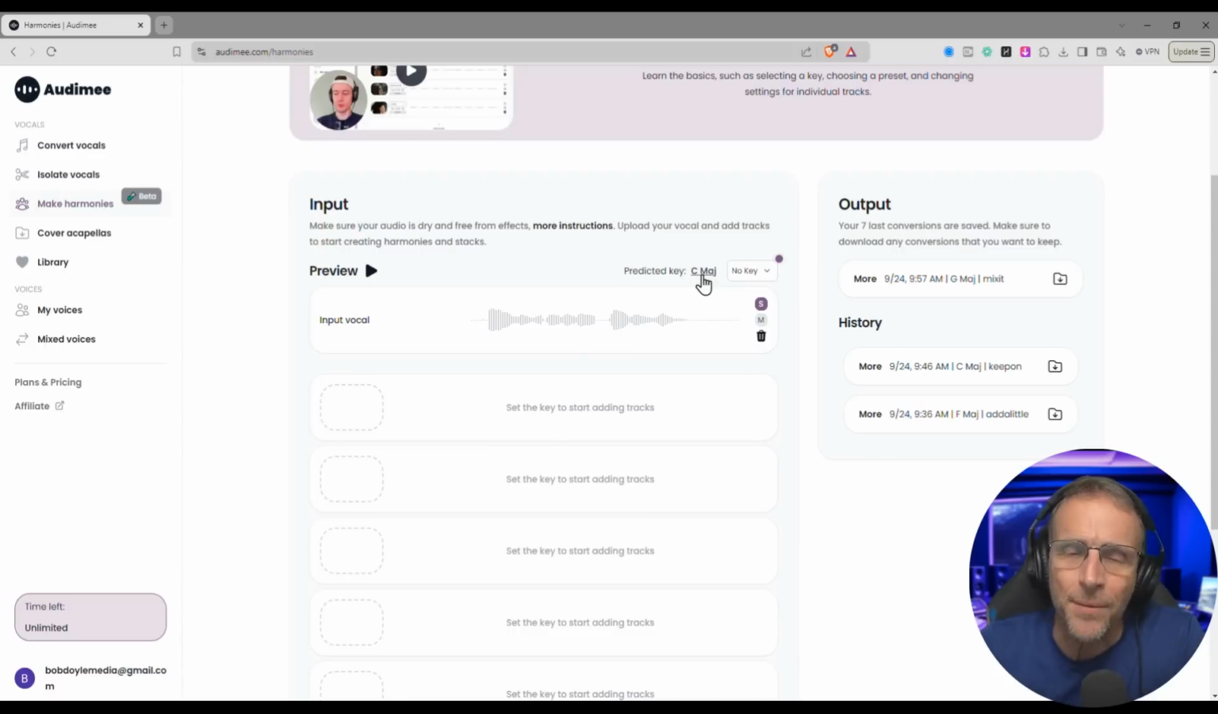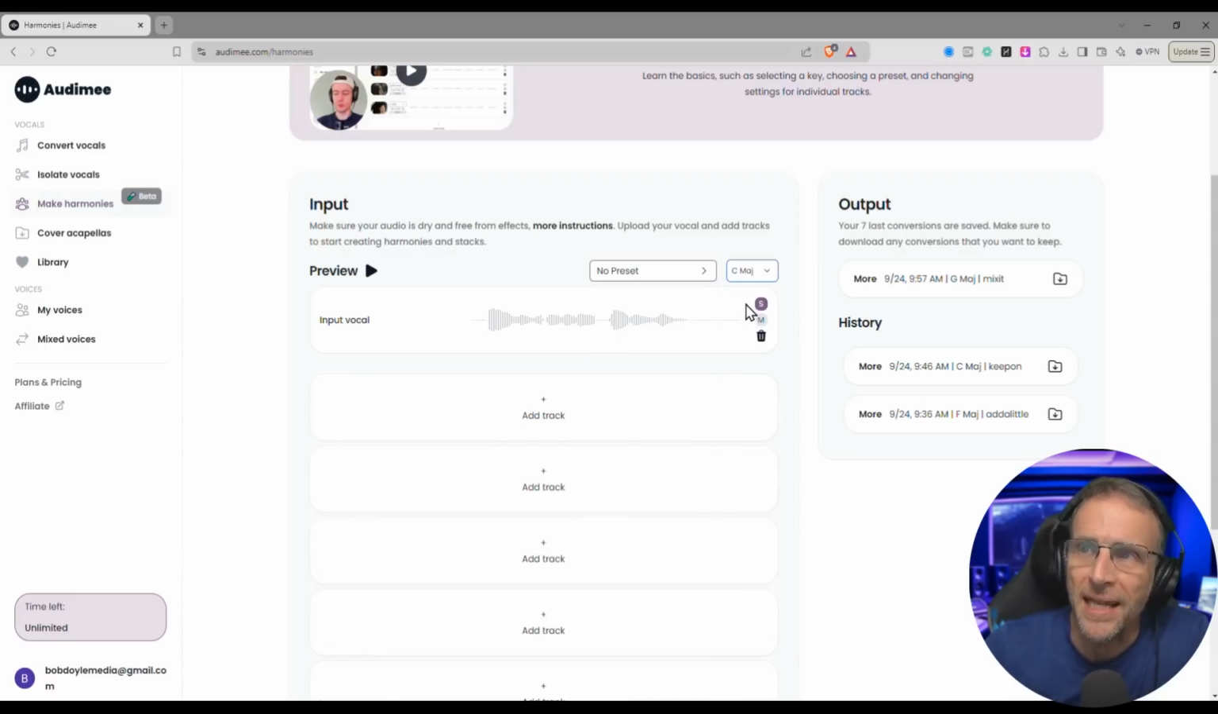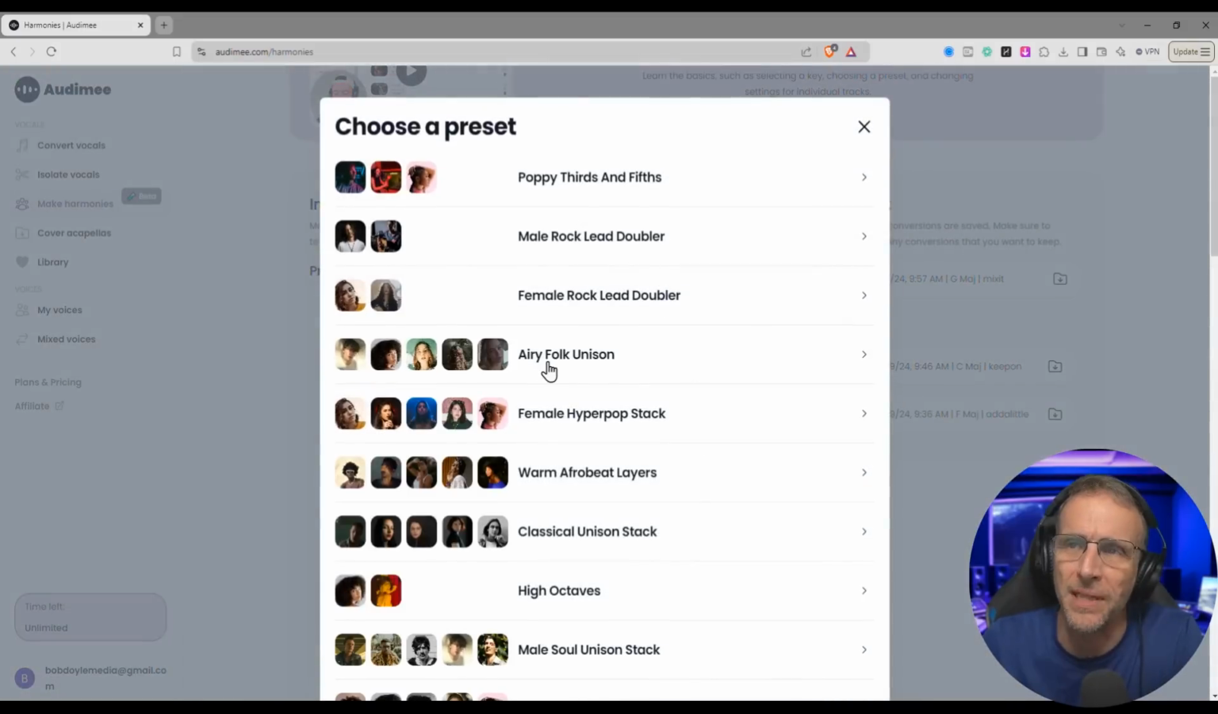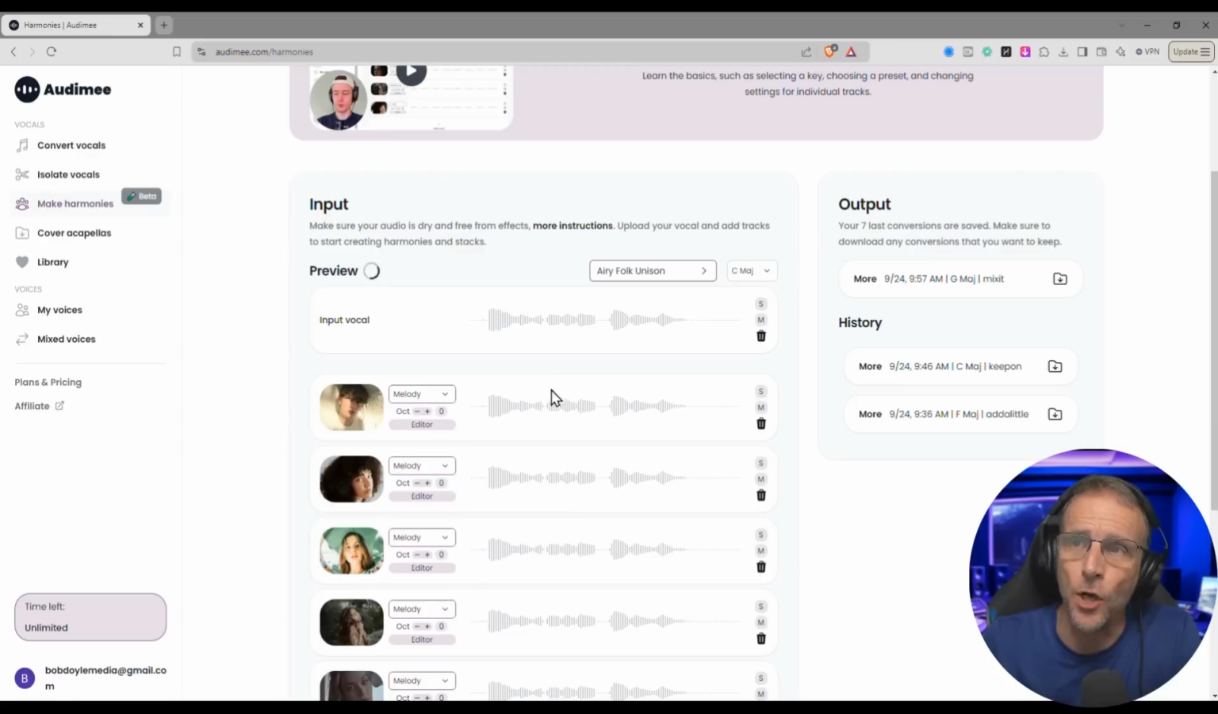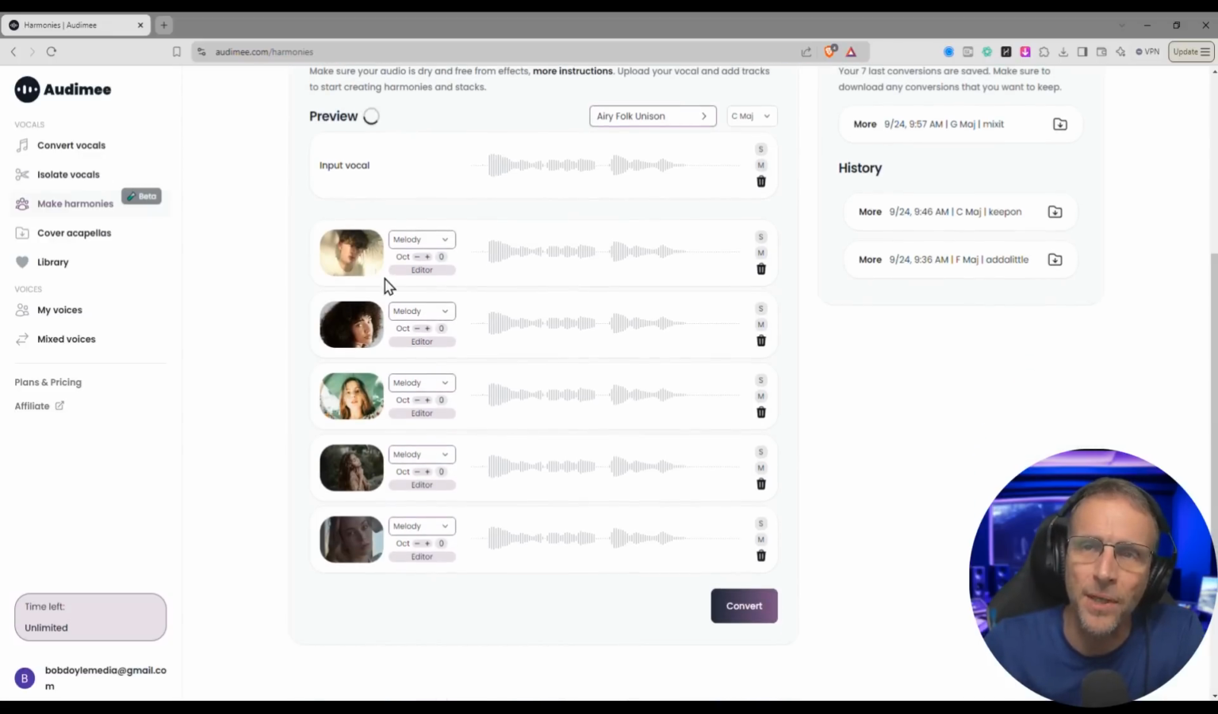It's predicted that I was in the key of C major, so I'm going to choose that key because it was actually what I was in. And now we can start adding tracks on top of this, or we can choose from presets. Let's just choose one right here. We'll click Airy Folk Unison, which means they're all going to sing the same note, but it's going to automatically populate with all of these singers.